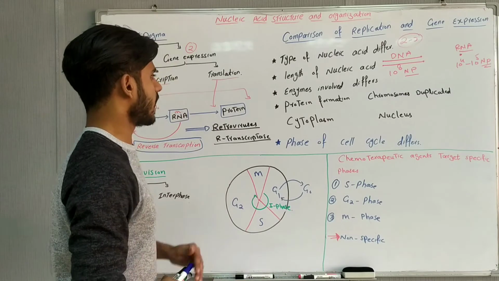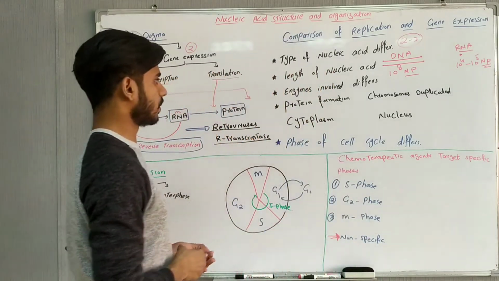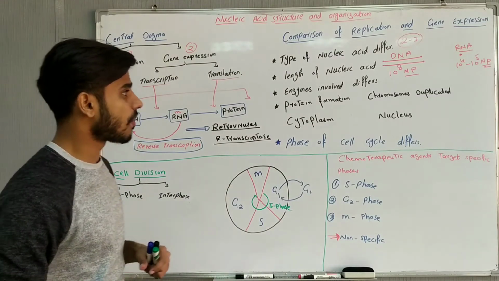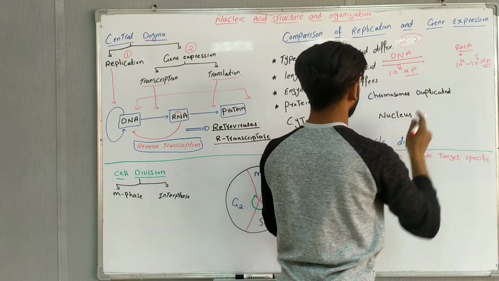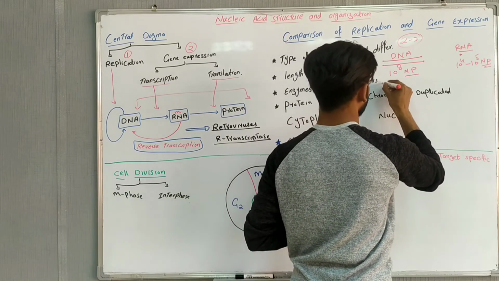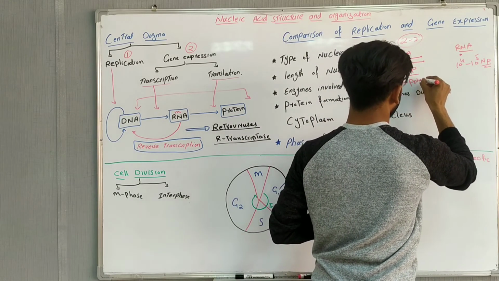The third one is about the enzymes involved. There are different enzymes involved. In DNA replication, the enzyme involved is DNA polymerase.